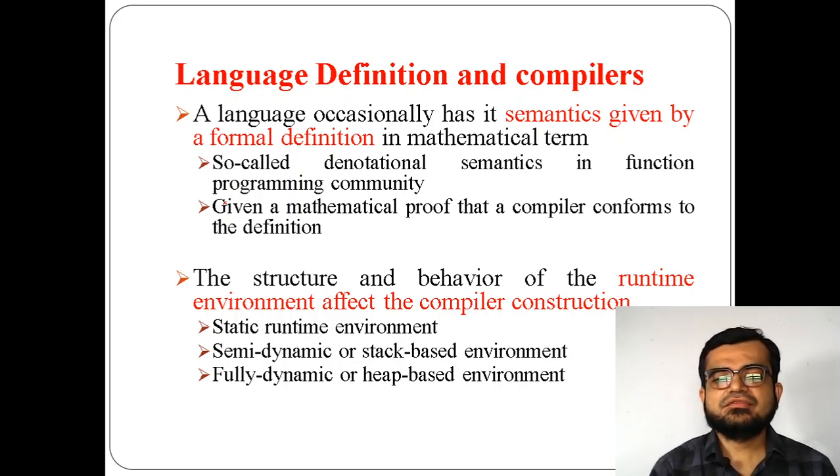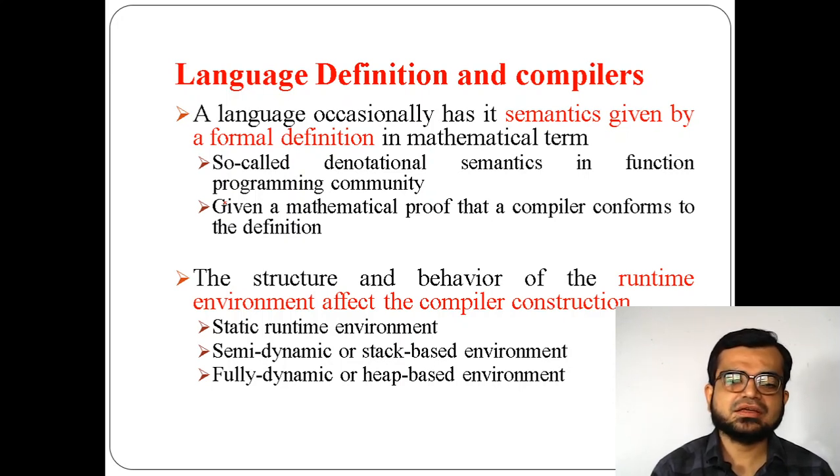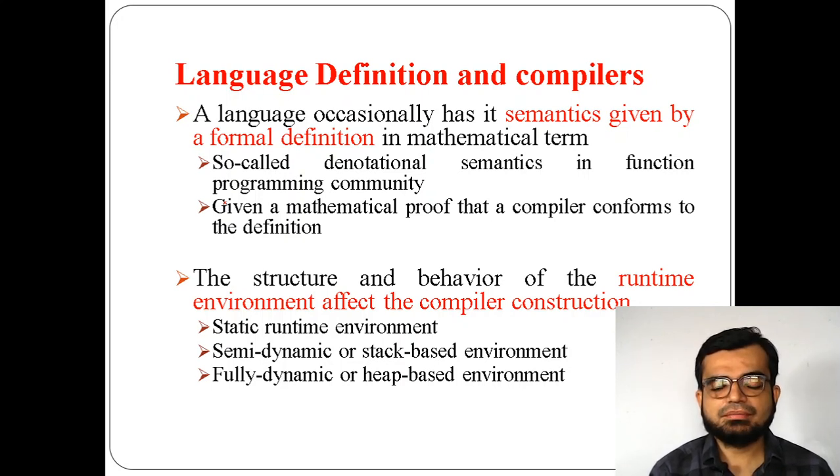Why? Because, for example, if I say the runtime environment is something needed whenever the code is executing, it requires such kind of environment. I mean the amount of memory, the type of memory, what type of memory will be allocated. If I say memory, what type of memory, it can be static memory or it can be dynamic memory. In static also it can have a runtime memory or runtime environment. So that's why you may consider it as 3 types.